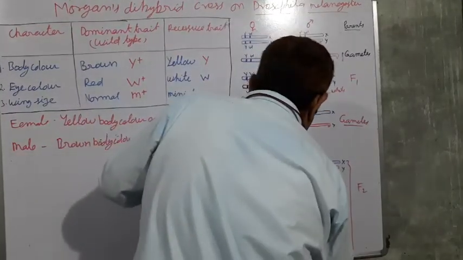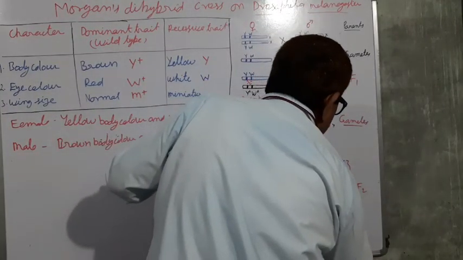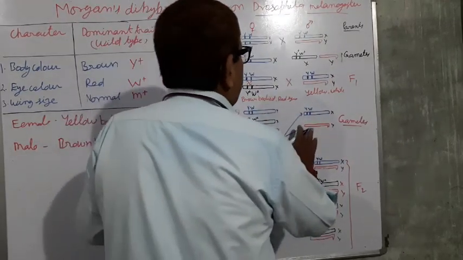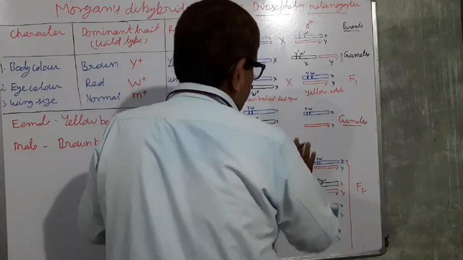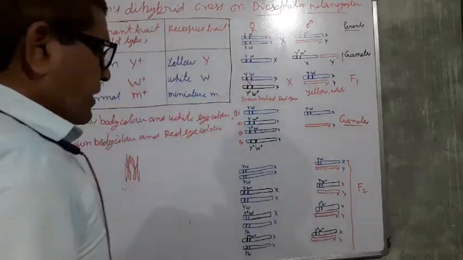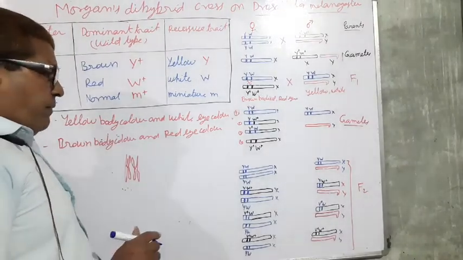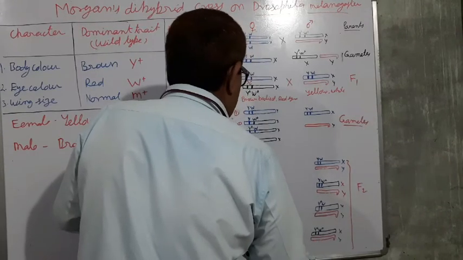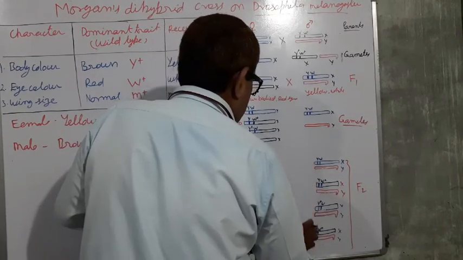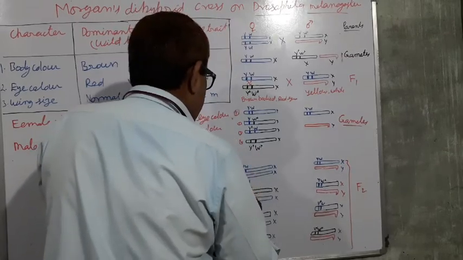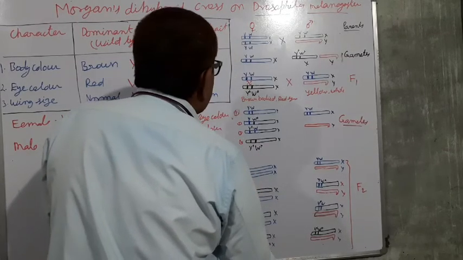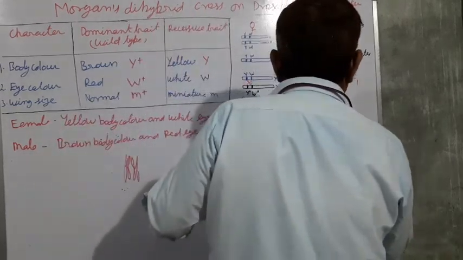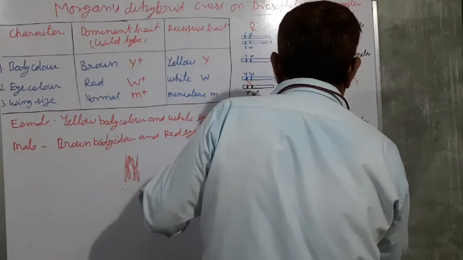So here X, X, and X and Y, X and Y. In this way we find that 8 individuals are produced here. Out of 8, these four are the females, and these are the males.